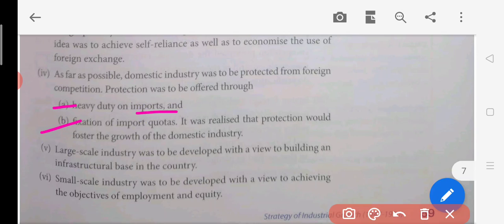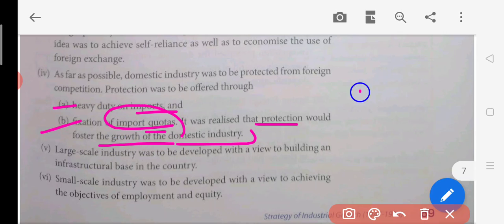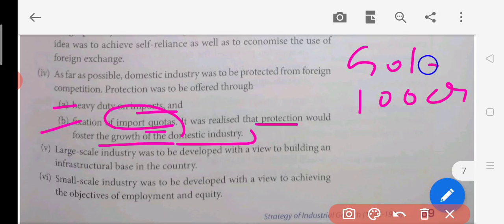Then the fixation of import quotas. It was realized that the protection would foster the growth of domestic industry. So what does import quota mean? If the government tells you that you can only import 100 crore of gold, not more than that, you cannot import more gold from other economies than 100 crore. If you bring in more than 100 crore, it will not be allowed.